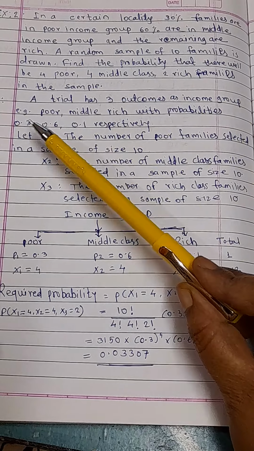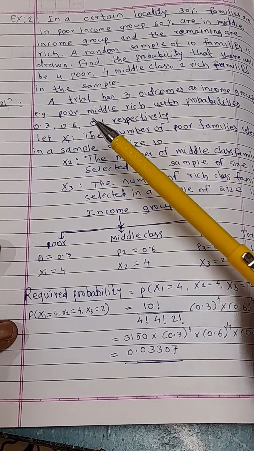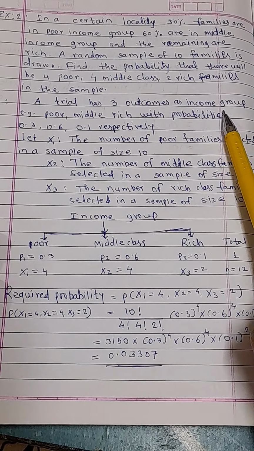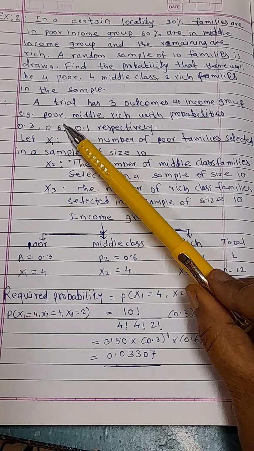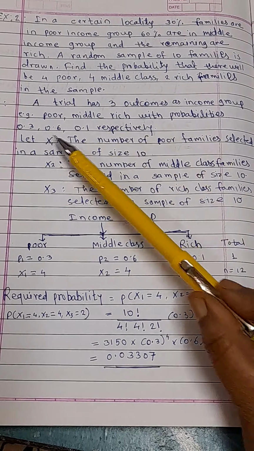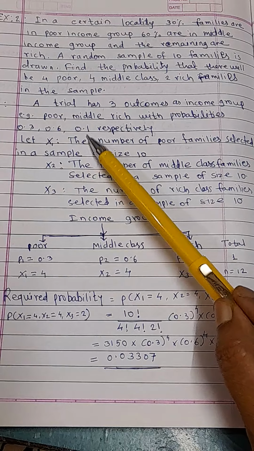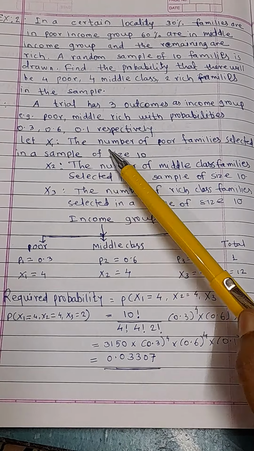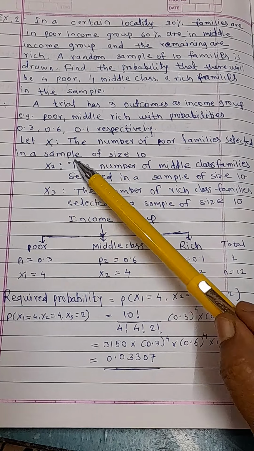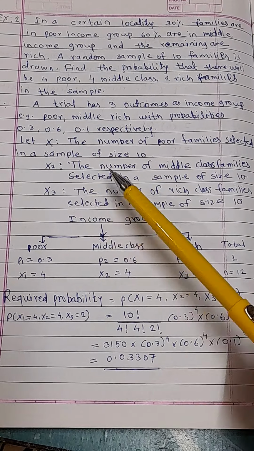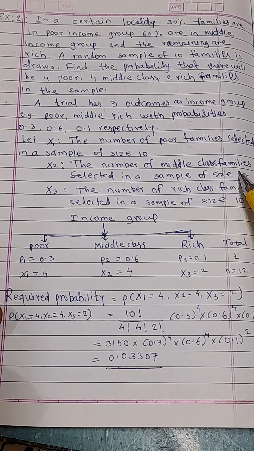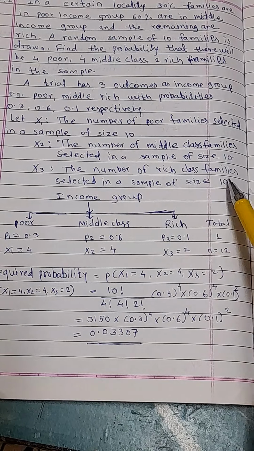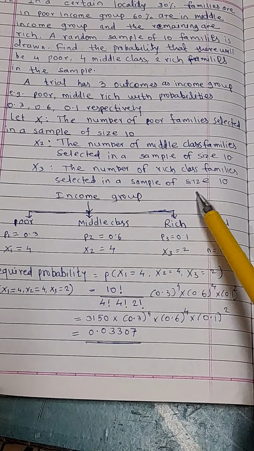Now, the solution. A trial has 3 outcomes as income group: poor, middle, rich, with probability 0.3, 0.6 and 0.1 respectively. Let X1 be the number of poor families selected in a sample of size 10, X2 the number of middle class families, and X3 the number of rich families selected in a sample of size 10.